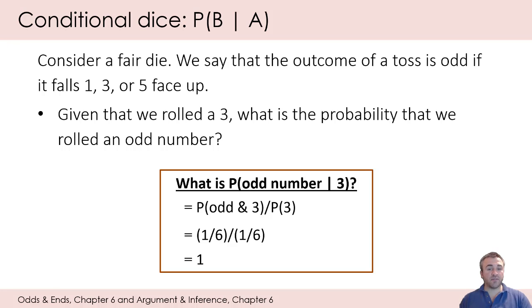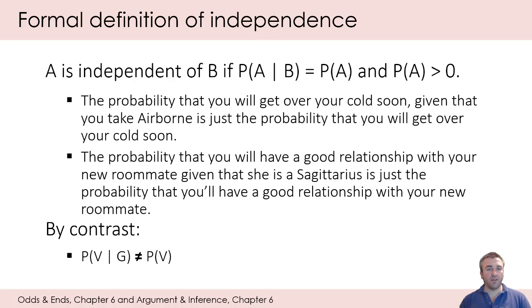Okay, well this third point leads into our next topic about using conditional probability to formally define independence. So let's say something about conditional probability and its implications for defining independence. We've already defined independence informally as the statement that A and B are independent if the truth of one doesn't change the probability of the other.